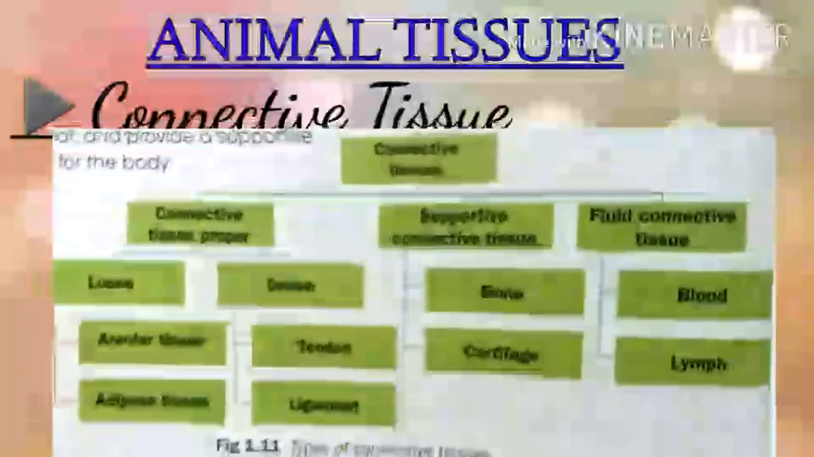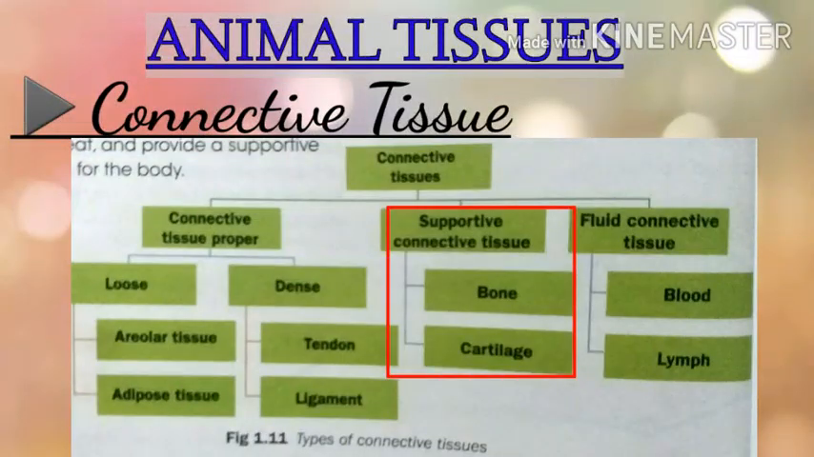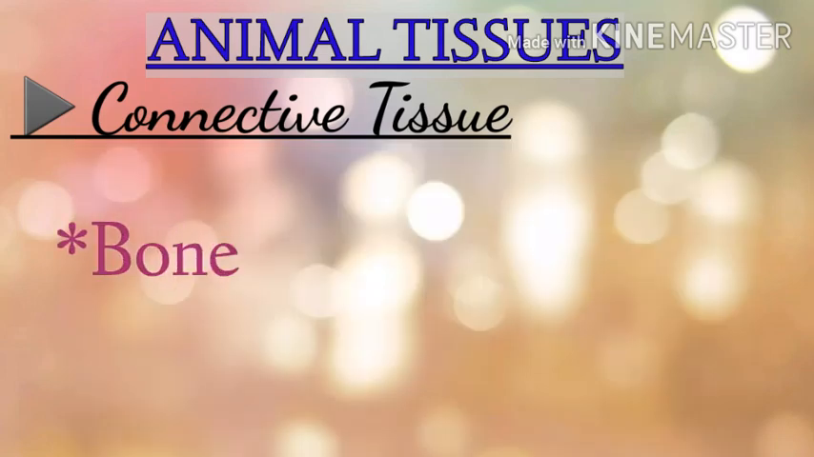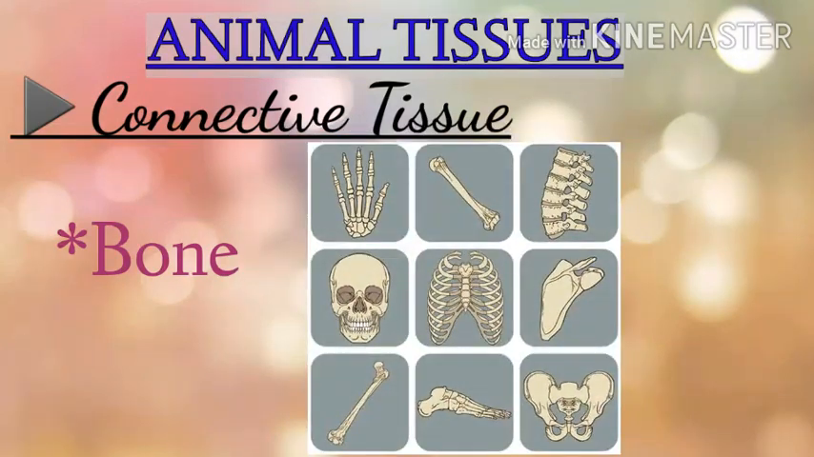The second type of connective tissues is supportive connective tissue. They are strong tissues that provide support and strength to the body. Supportive connective tissues form the skeleton of all the vertebrates. Bones and cartilage are the two types of supportive connective tissue. Bone is a hard connective tissue and is a major part of the vertebrate animals. Inorganic salts of calcium, magnesium and phosphorus are present in the bone matrix that make the bones strong and rigid.